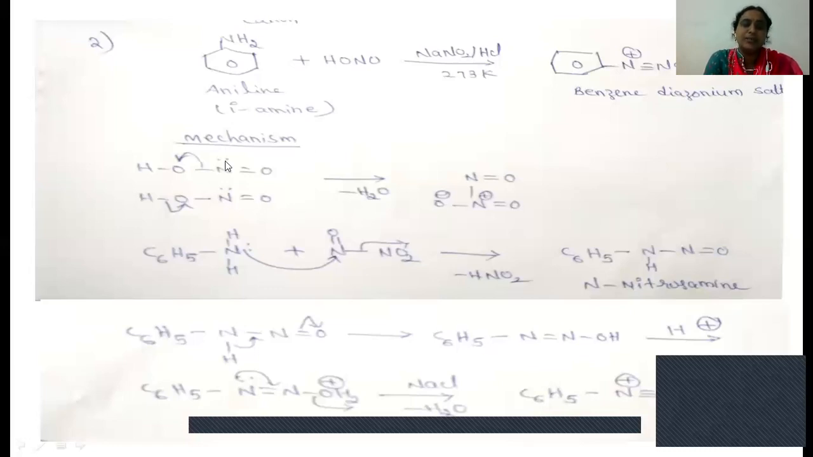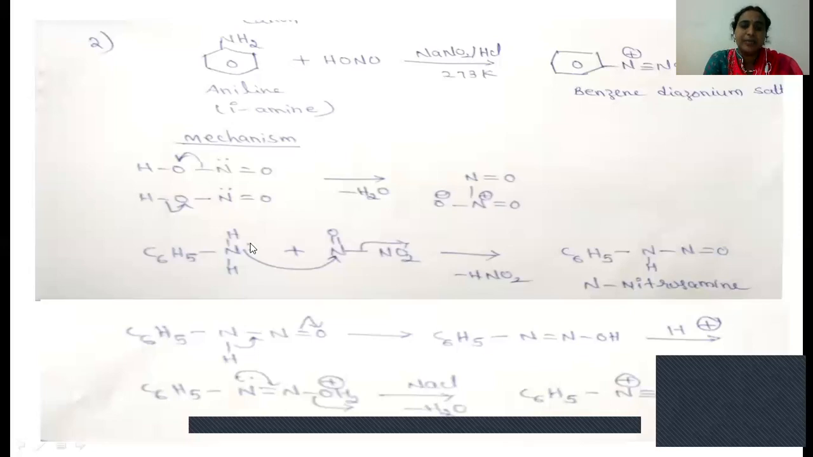So in the first step, 2 moles of nitrous acid will react. From here OH minus and from here H plus will eliminate as a water molecule. By the nitrogen donating its lone pair of electrons to this nitrogen, this compound will form.